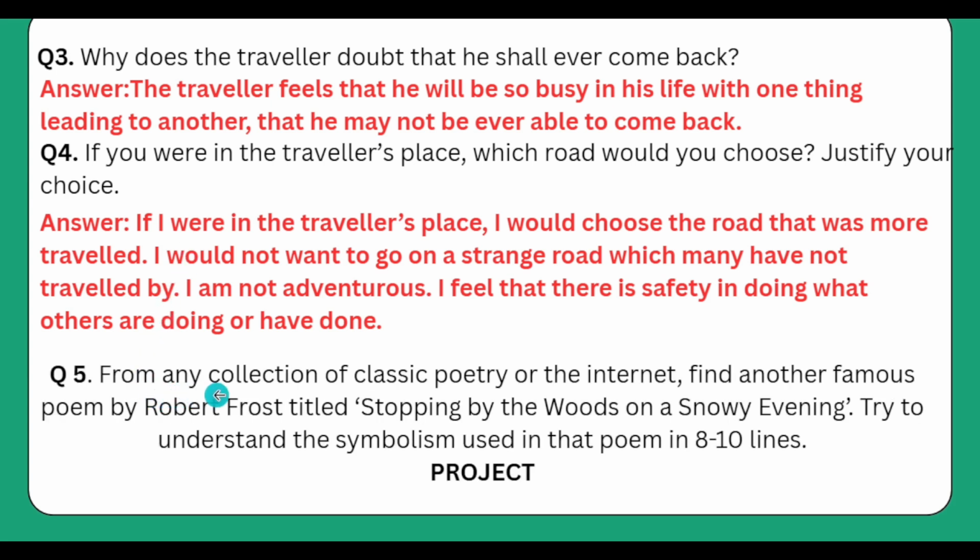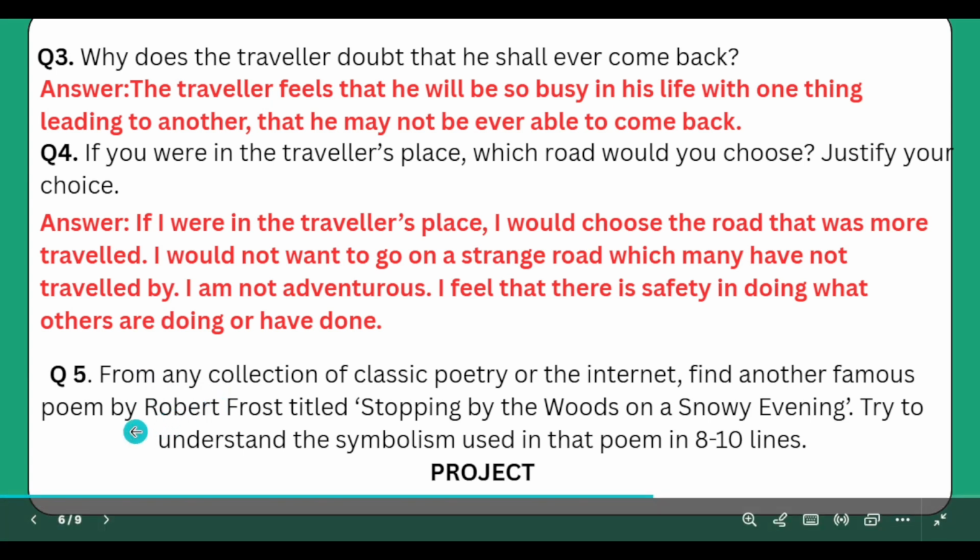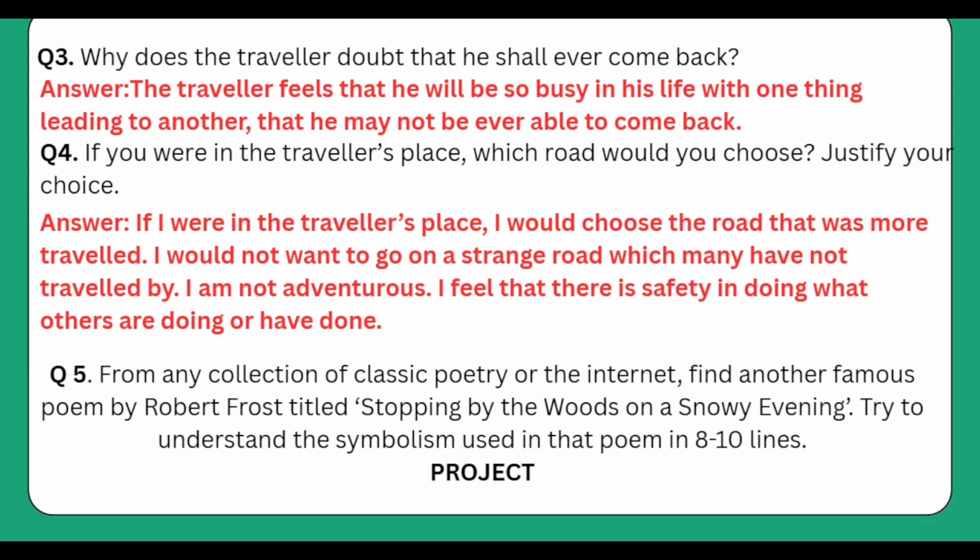From any collection of classic poetry or the internet, find another famous poem by Robert Frost titled Stopping by Woods on a Snowy Evening. Try to understand the symbolism used in that poem in 8 to 10 lines. You can take this question as a project.